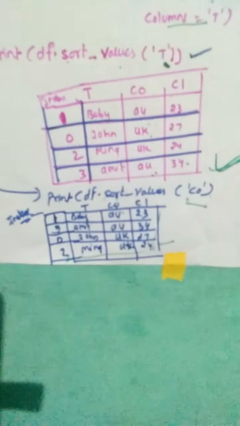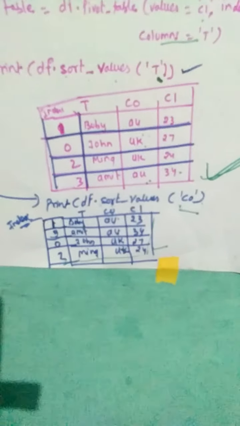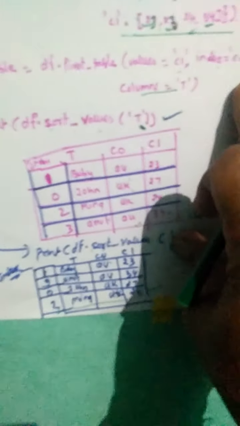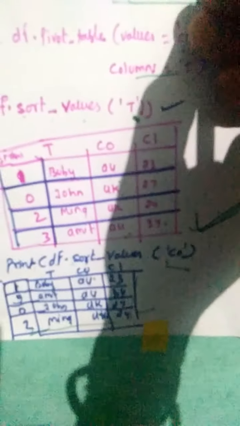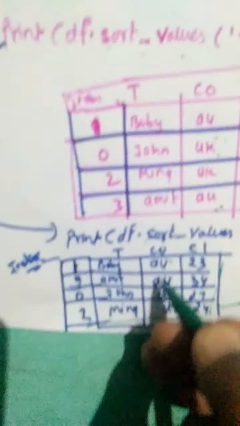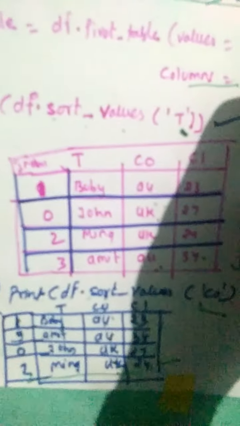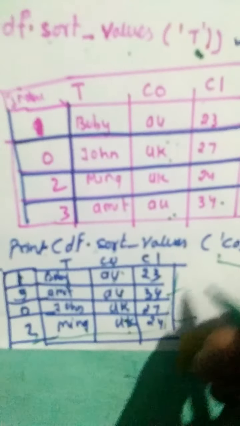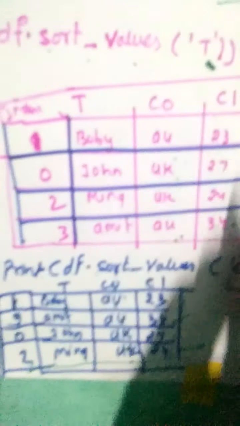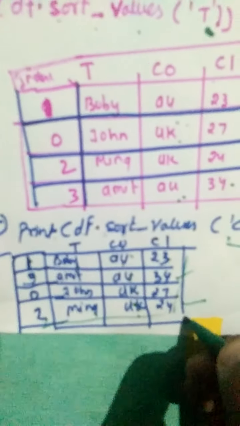Now if I write df.sort_values is equal to c, it will sort according to c. So we will write Australia, UK, and according to that the values will be sorted. Australia will have the values 23 and 34, then we have 27 and then 24.